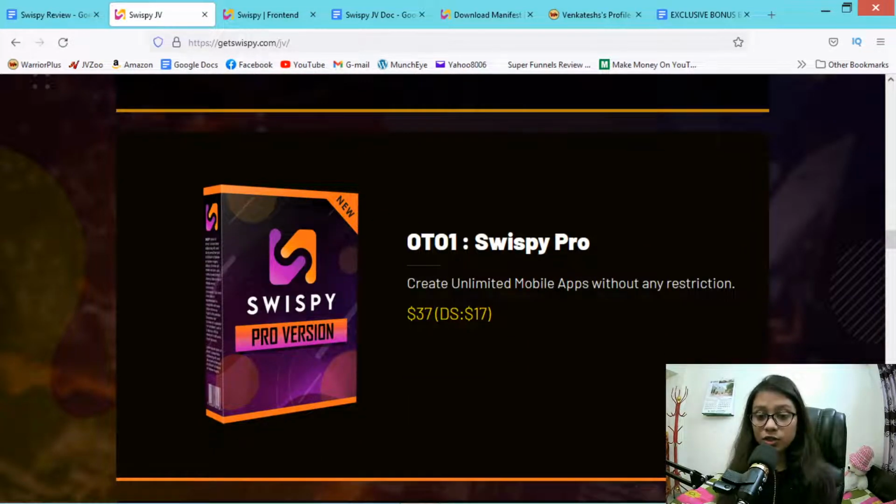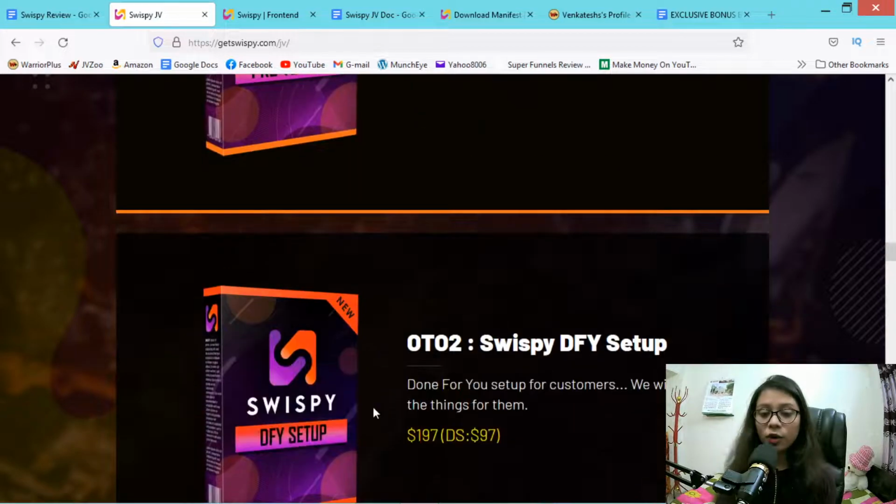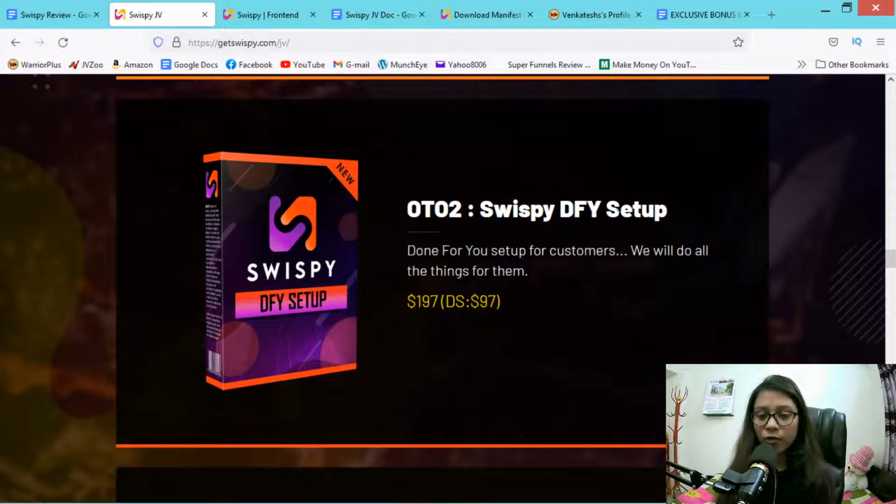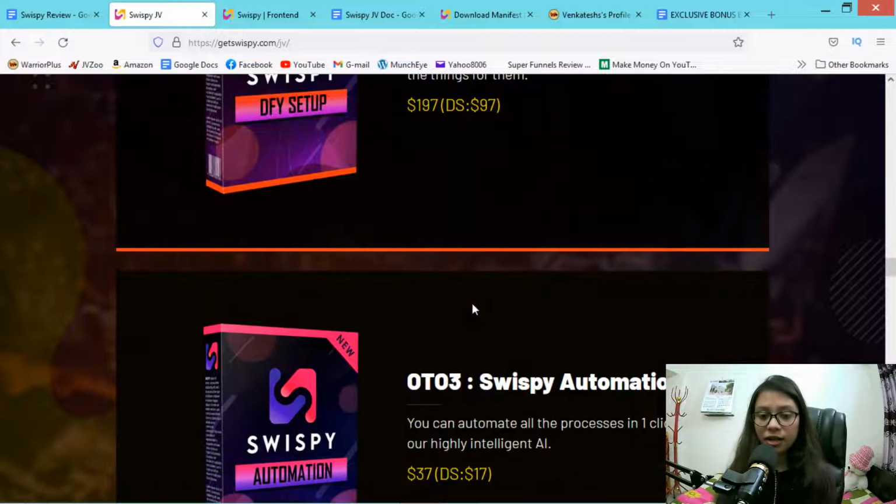OTO 1 is SwiSP Pro, and in OTO 1 you can create unlimited mobile apps without any restriction, and the OTO 1 price is $37 and the downsell price is $17. And OTO 2 is SwiSP done-for-you setup, and in OTO 2 they do the setup for customers and they will do all the things for them. The OTO 2 price is $197 and the downsell price is $97.